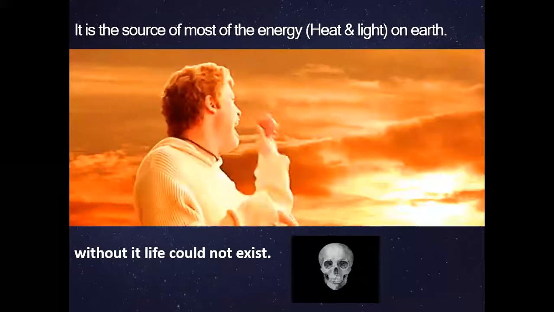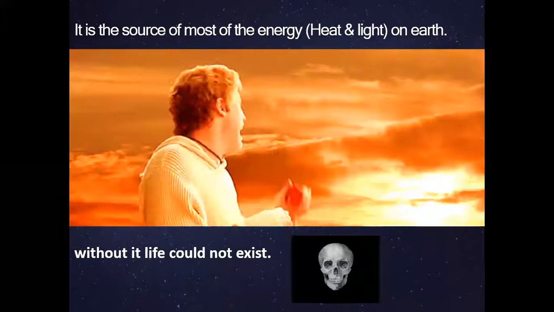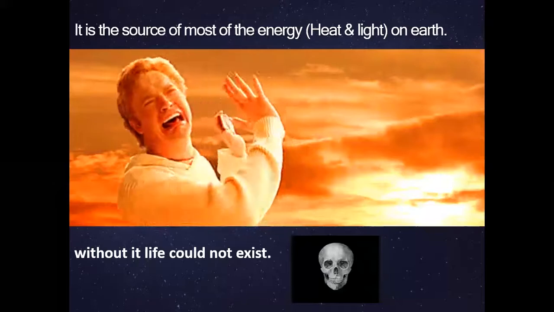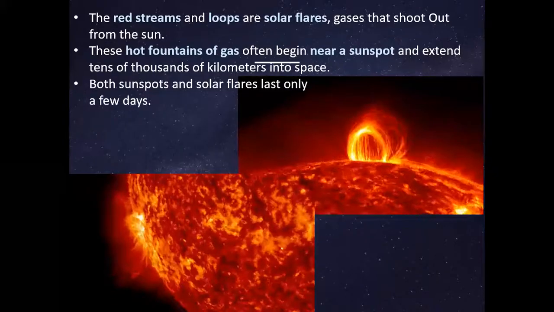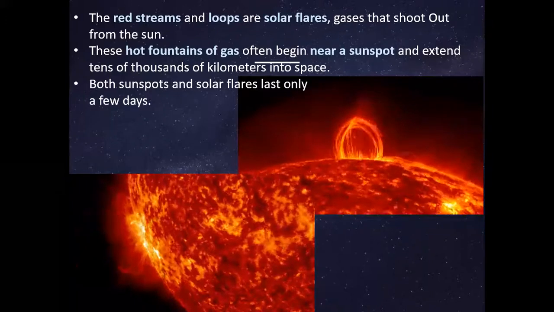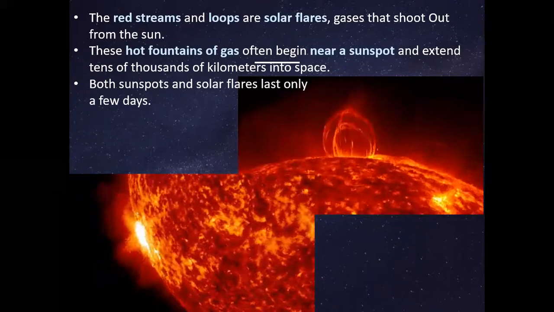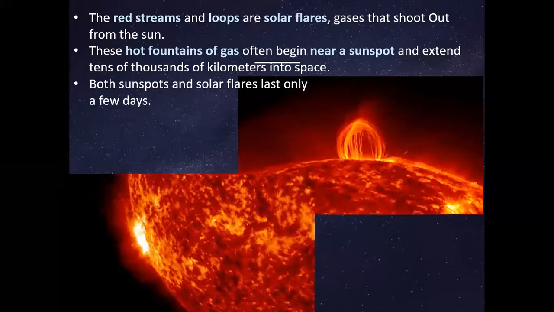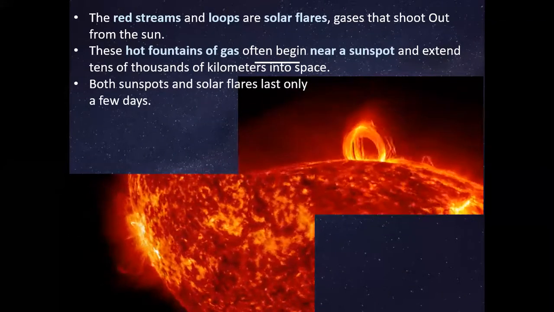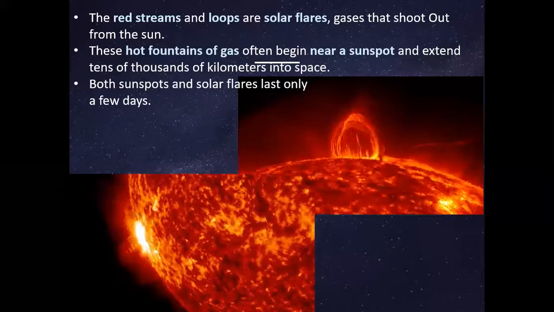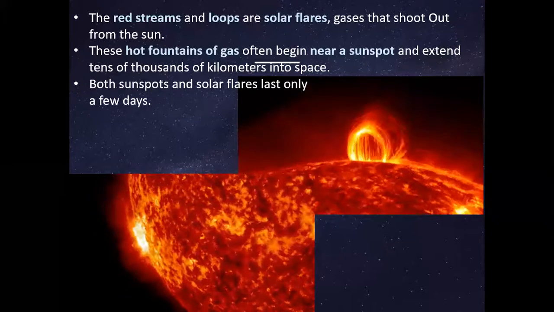Well, now we know that the sun is the source of the energy, heat, and light. Without it, life would never exist on Earth. Some people can see these red streams or loops coming out if you get to see it by, of course, satellites and other spaceships that can take pictures of the sun. We cannot see it from here.